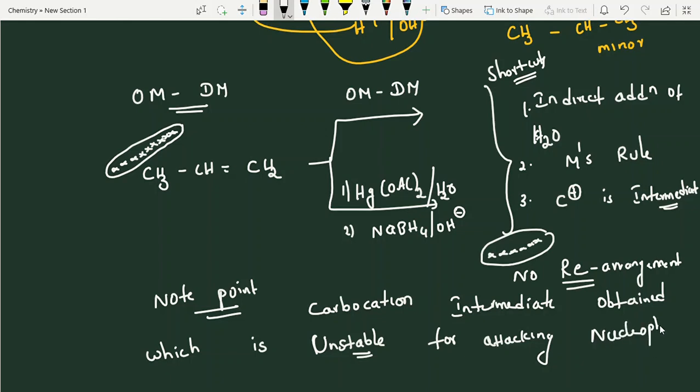It can stay only for the attacking nucleophile. Nucleophile, it can stay in the vessel. It can stay. That's it.